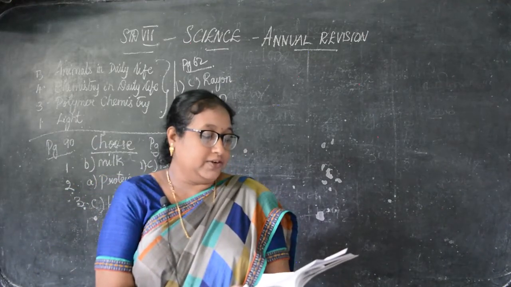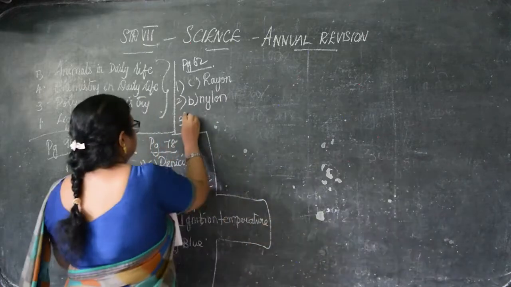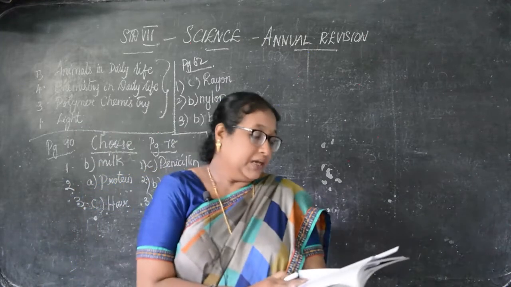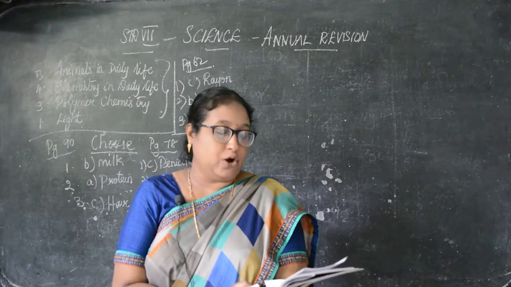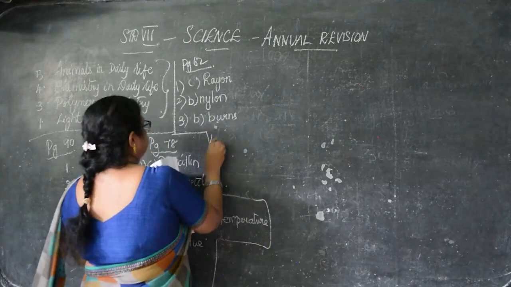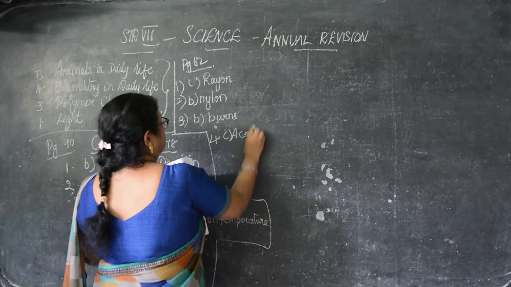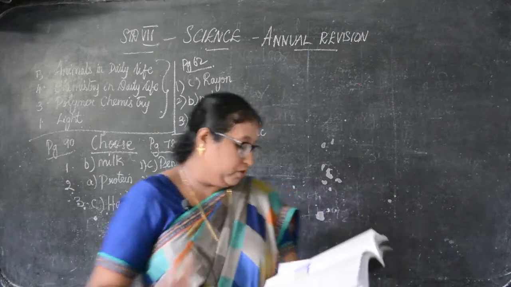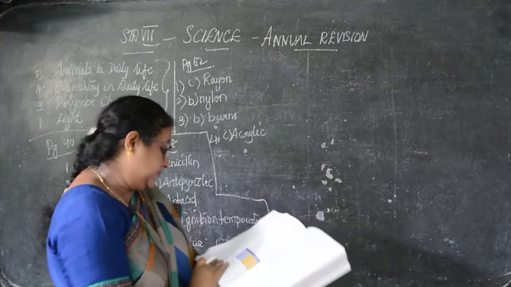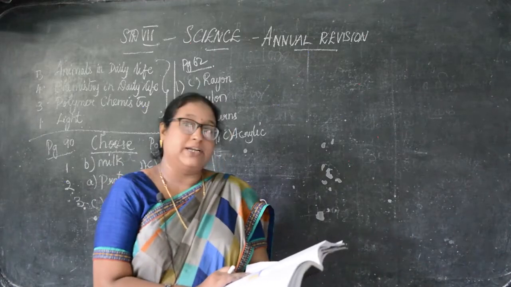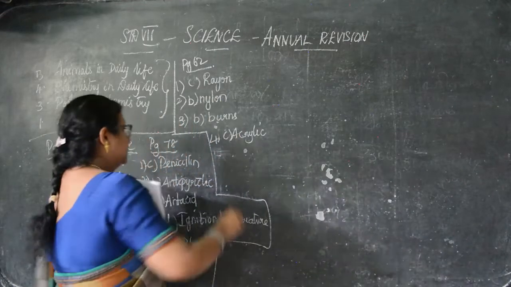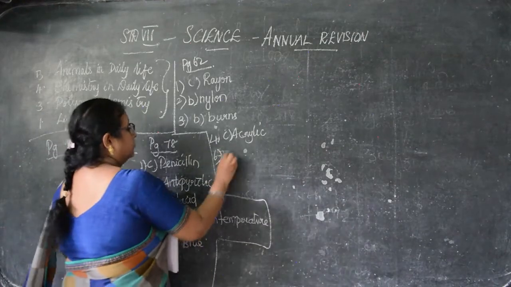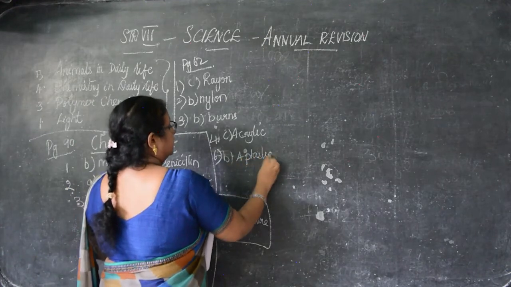Then third, when you place a natural fiber in a flame, it B, burns. Then 4, a synthetic fiber which has similar properties of wool is C, acrylic. Listen to the question carefully, children. Then fifth one you don't have. Then 6, dash is a non-biodegradable material. Answer is B, a plastic bottle.